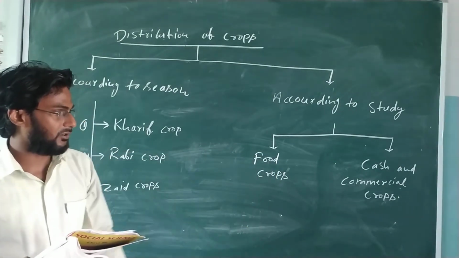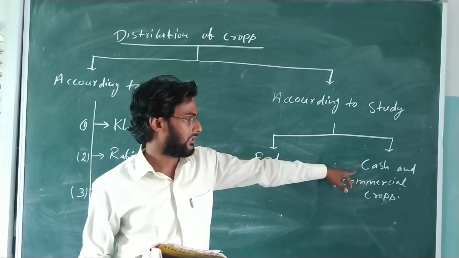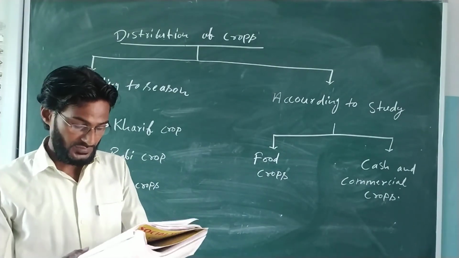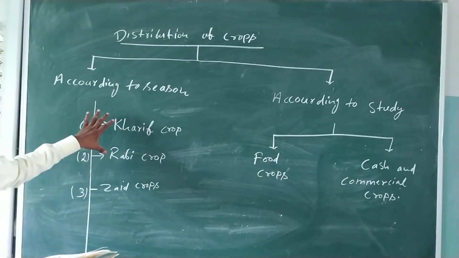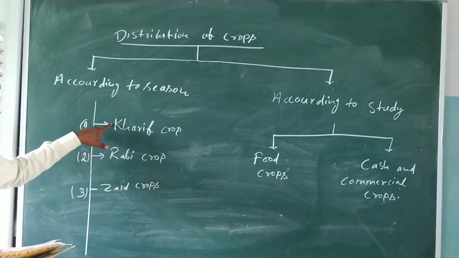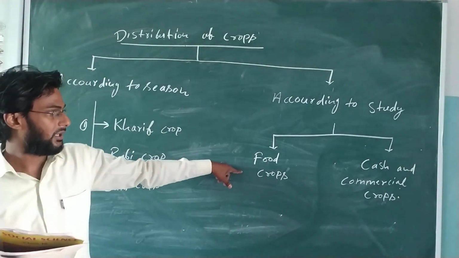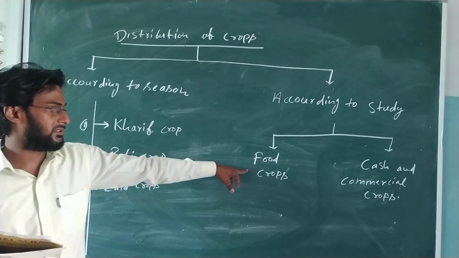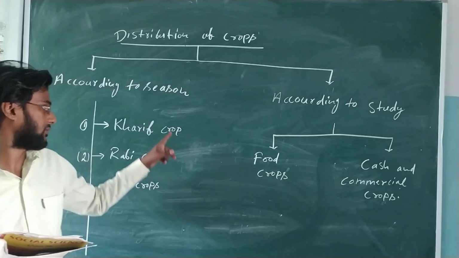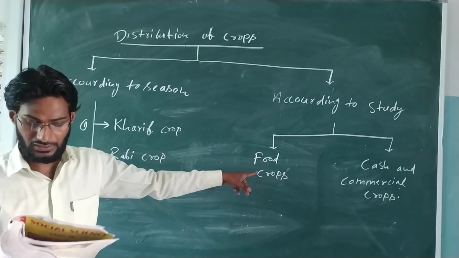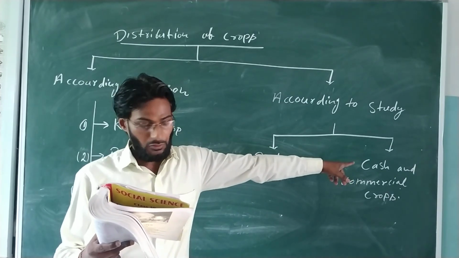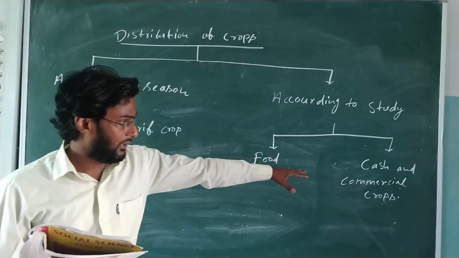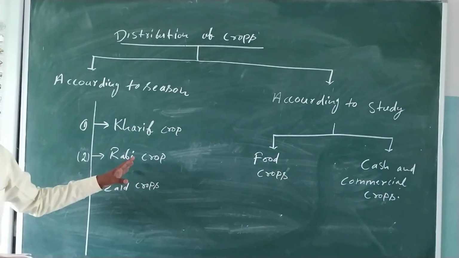And cash and commercial crops, according to the name, cash, that is for commercial purpose, for earning money. So here in the book is given the example of food crops, a mix of rabi and kharif, that is the part of food crops. I have told you already, it is for your easiness. So here it is mixed, means combining, that is called food crops. And here commercial crops, that is cotton, jute, coffee, soybean, sugarcane, that is in the category of commercial crops.